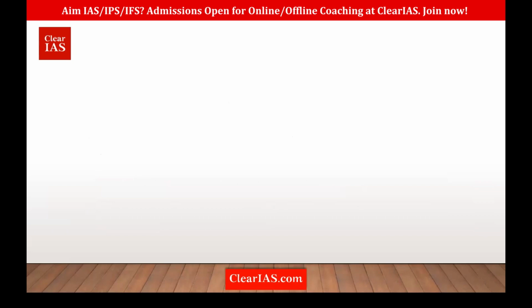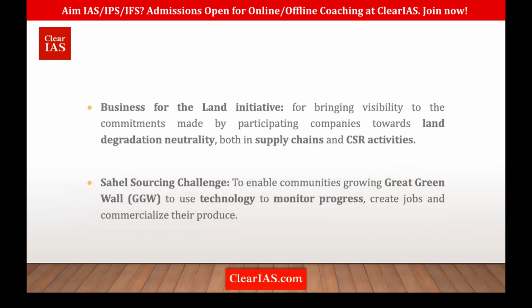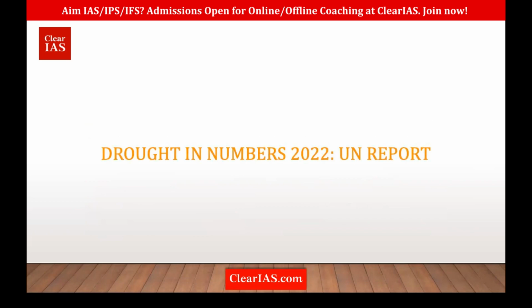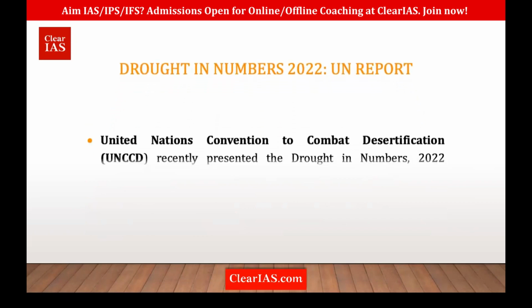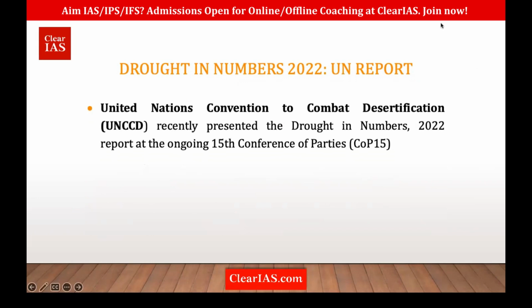So now we'll see one of the reports by the UN, that is the Drought in Numbers Report 2022. This is a report by the United Nations, published by UNCCD.